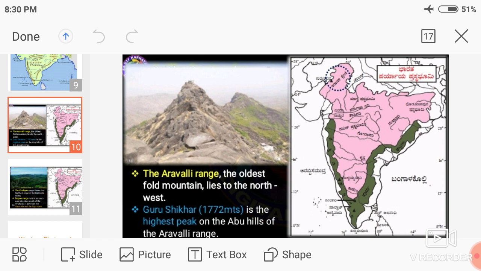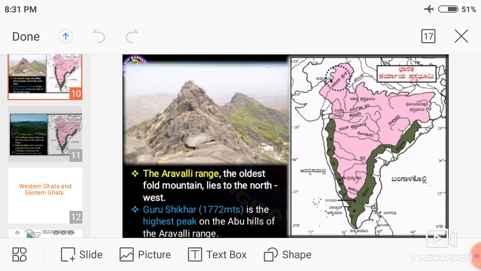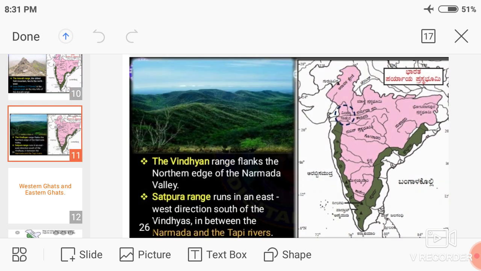It is 1,722 meters high. Understand? The next is the Vindhya Range.